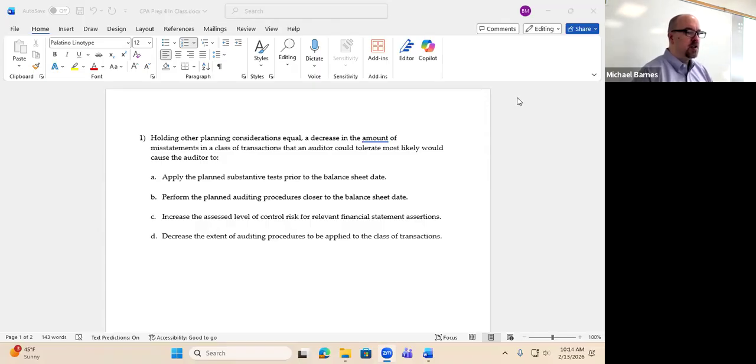Holding other planning considerations equal. Now, this first statement is actually really important. We'll talk about why here in just a second. A decrease in the amount of misstatement in a class of transactions that an auditor could tolerate most likely would cause the auditor to do what? Now, let's go ahead and think about this question before we think about the answers. If we decrease the amount that we can accept for misstatements, so we actually say we're going to set materiality lower, does that mean that we need more or less assurance in our testing? We need more assurance. Okay, so we're looking for an answer that represents more assurance.